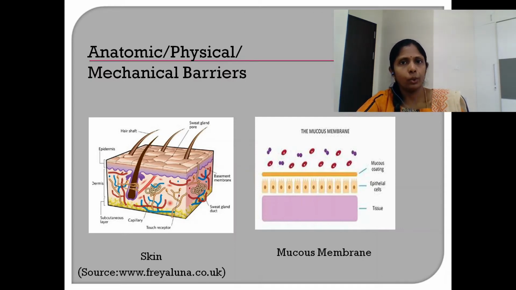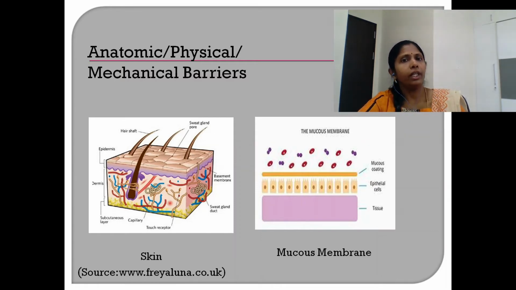Only when there is a cut or wound in the skin, or through an insect bite, can microbes gain entry into the tissues; they cannot penetrate intact skin. Even if pathogens gain entry into the outer layers, they are again obstructed by the inner dermis. The dermis comprises several different types of cells, of which one important type is the sebaceous glands. The sebaceous glands secrete sebum, which is an oily substance of low pH, ranging between 3 and 5. This acidic pH does not favor the growth of most microbes.